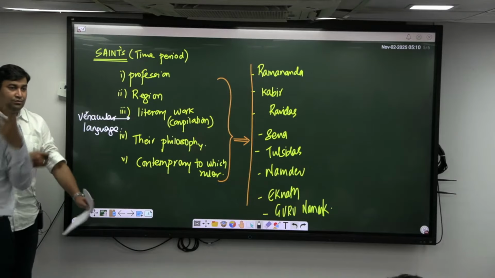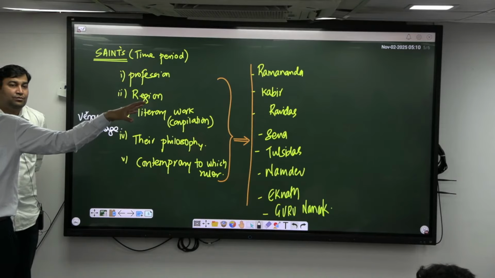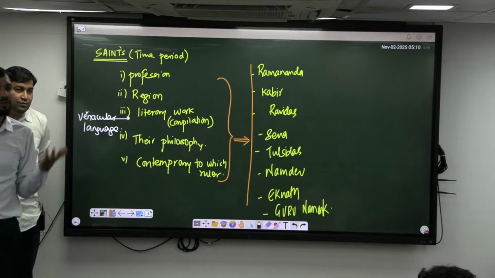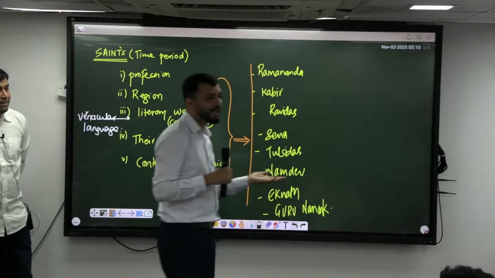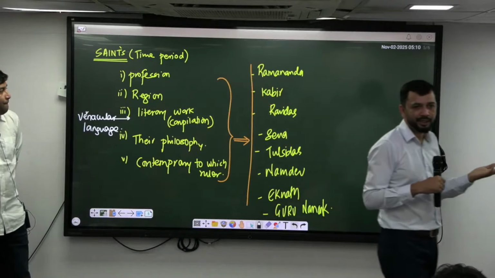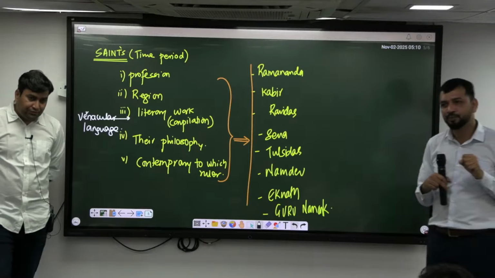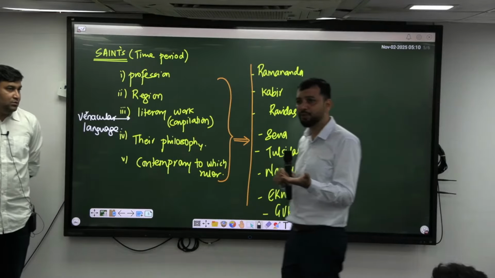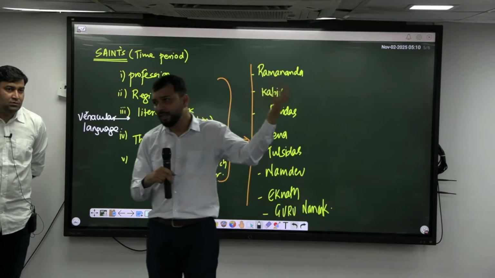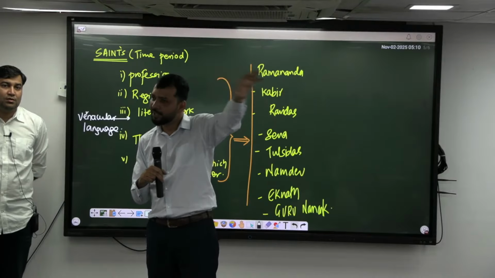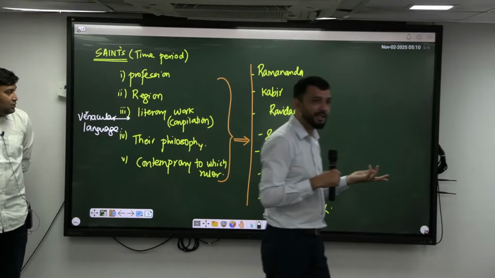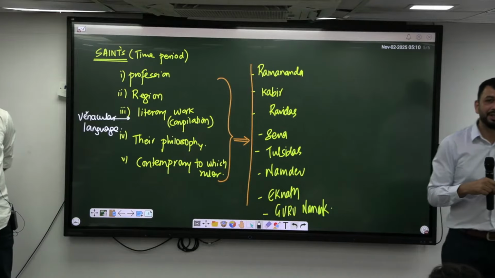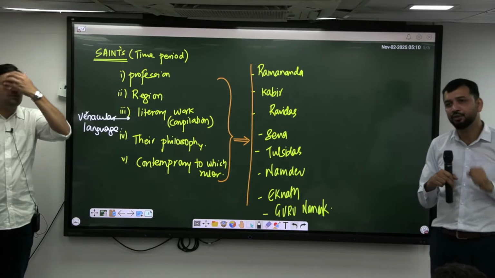For example, Nayanars and Alwars, where they were associated with Tamil. So what will be the language they would be using? Tamil, right? So similarly, let's say Vachana movement, which basically belongs to Karnataka. So which language they would be using? Kannada. Then similarly, Varkari tradition, which is there from Maharashtra. So which language they would be using? Marathi. Now Guru Nanak, he is from which region? Punjab.